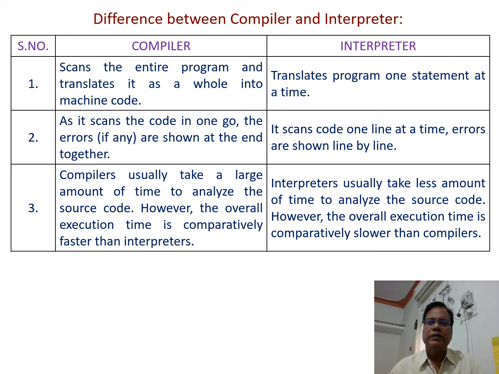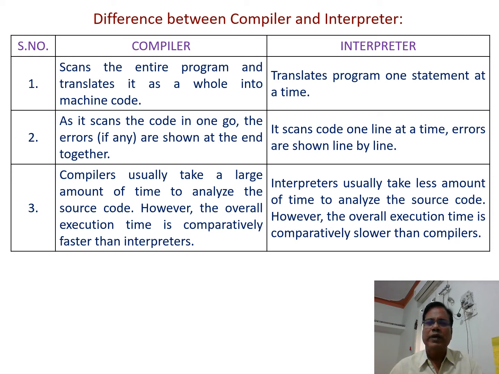As the compiler scans the code in one go, the errors, if any, are shown together at the end, after compilation. In case of the interpreter, it scans code one line at a time, and errors are shown line by line.